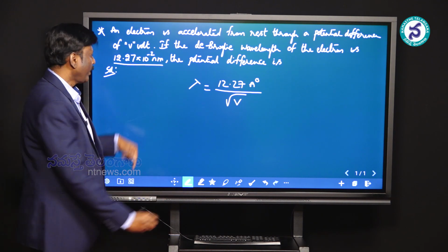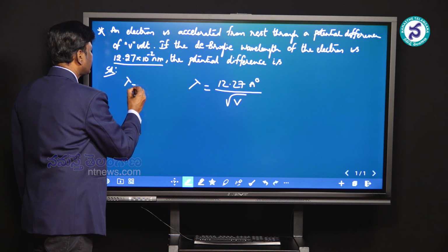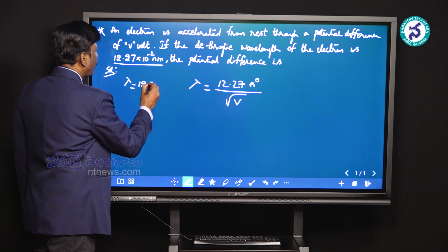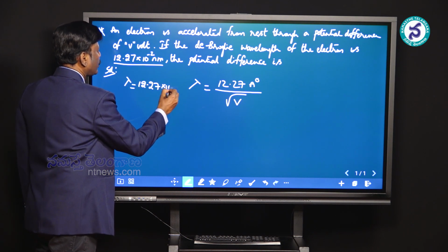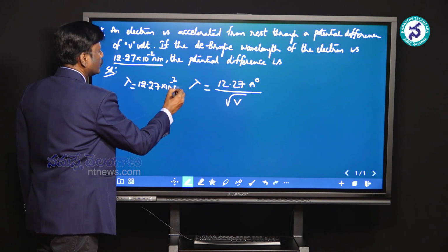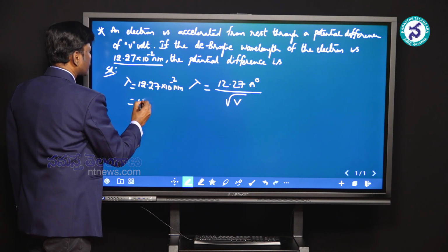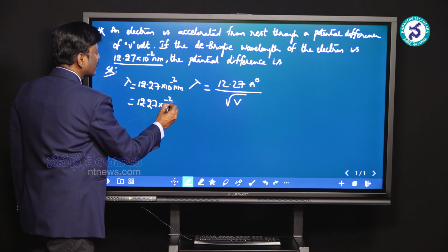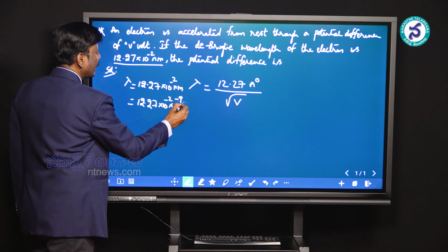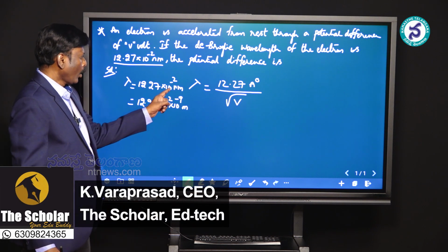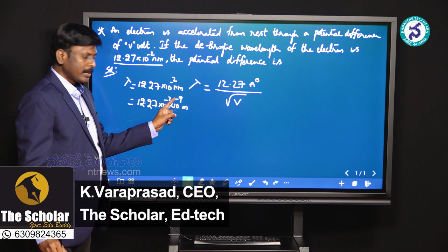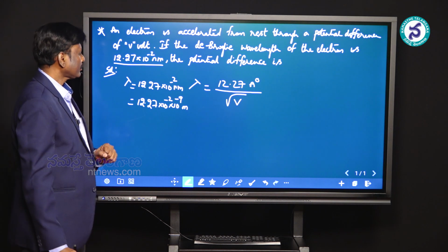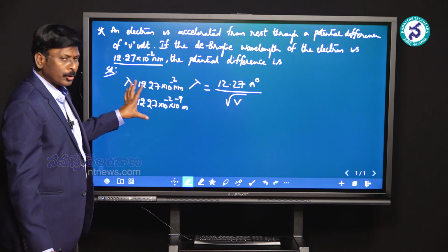You are given the wavelength. So, let us write the wavelength lambda as 12.27 into 10 power minus 2 nanometer, which comes out as 12.27 into 10 power minus 2 into 10 power minus 9 meters, where 1 nanometer is equal to 10 power minus 9 meter. This is the only data given.